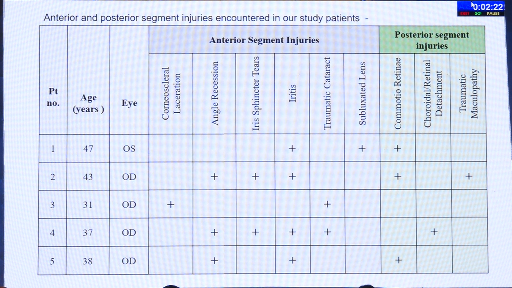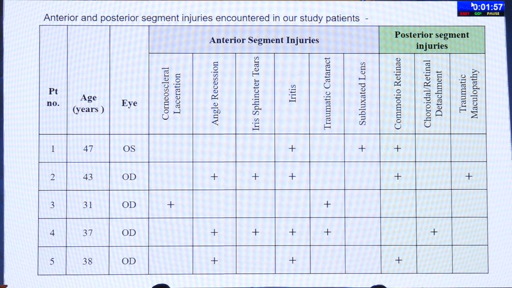These are the injuries summarized. So anterior segment injuries, patient 1 had iritis and subluxated lens, also with commotio retinae in the posterior segment. Patient 2 had angle recession, iris sphincter tears and iritis along with commotio retinae. Patient 3 had a corneoscleral laceration which underwent repair elsewhere and needed resuturing because of a wound leak and exposed sutures. Patient 4 had angle recession, iris sphincter tear, iritis and traumatic cataract along with choroidal detachment. And patient 5 had commotio retinae as well.